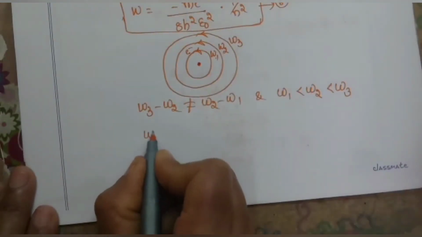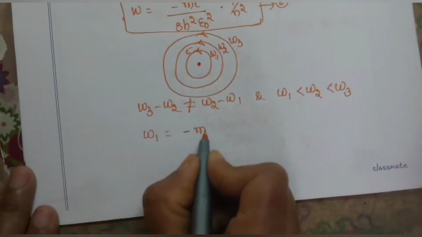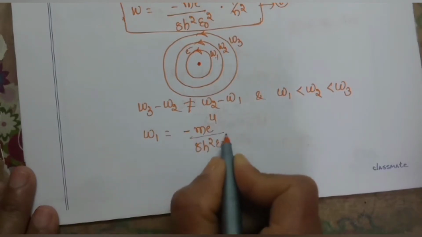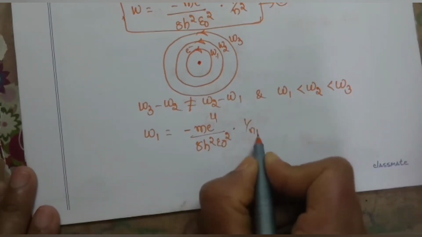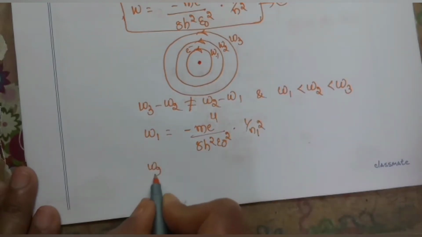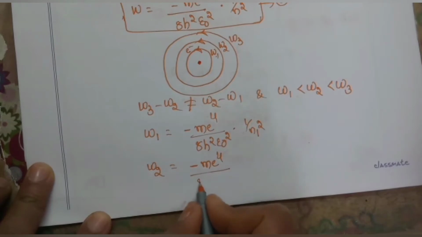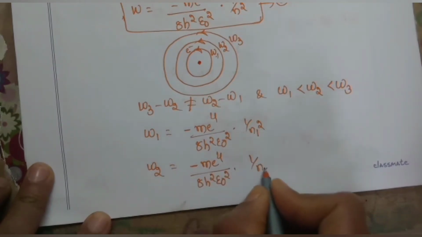For W1, we write the equation as W1 is equal to minus m e power 4 by 8 h square epsilon naught square into 1 by n1 square. Similarly, for W2, we get W2 is equal to minus m e power 4 by 8 h square epsilon naught square into 1 by n2 square.